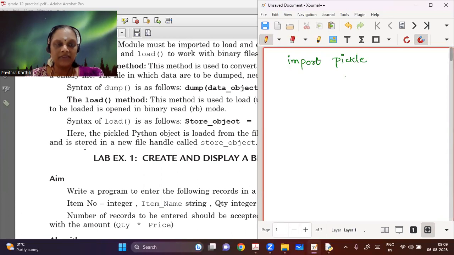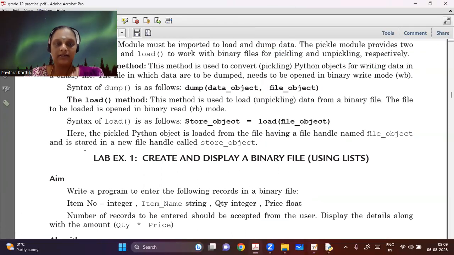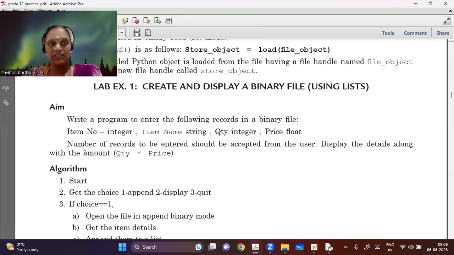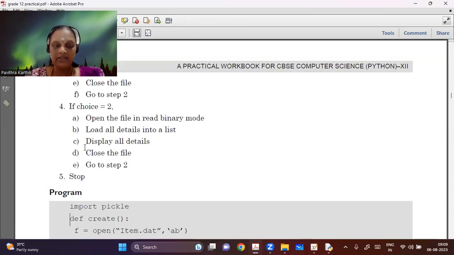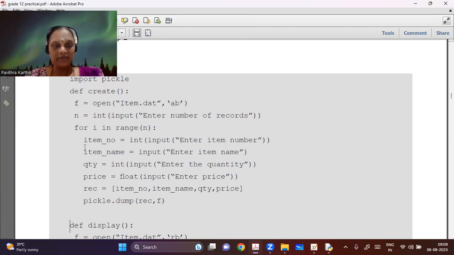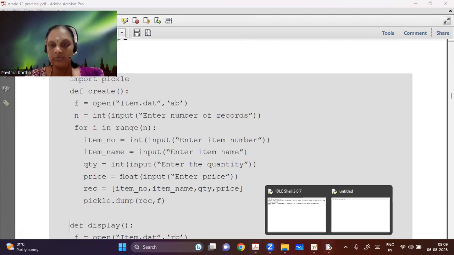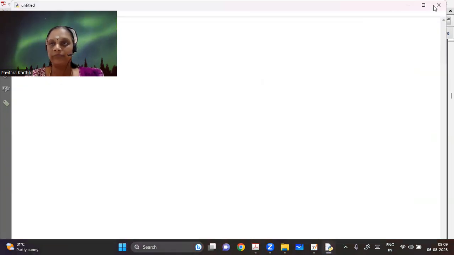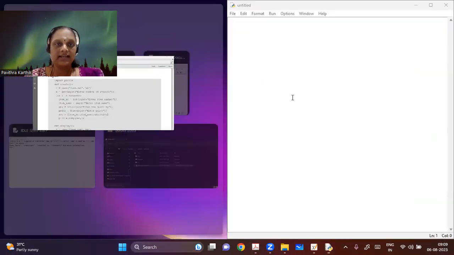So the first program I have created here is create and display a binary file using lists. In this program, I have a create method. I'm using items, I'm taking them, and we are going to display that. So it's going to be a simple program. I'm going to do it line by line with you.